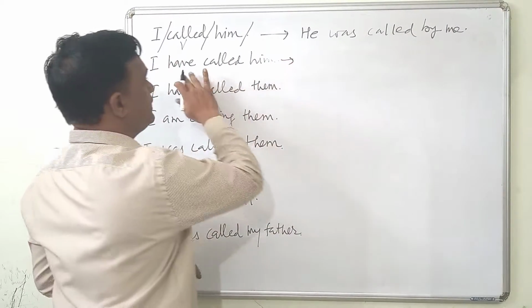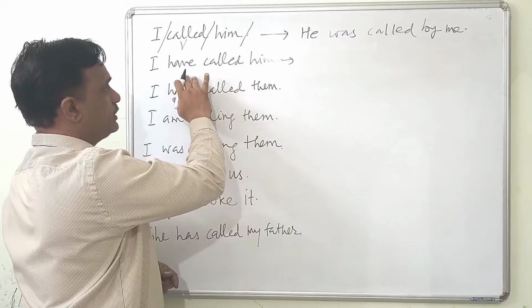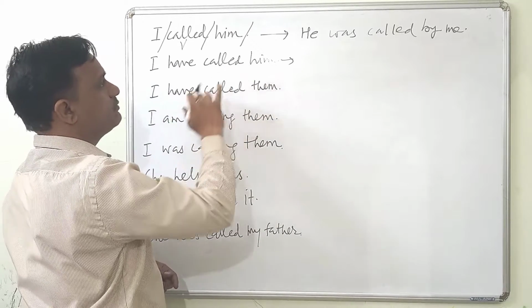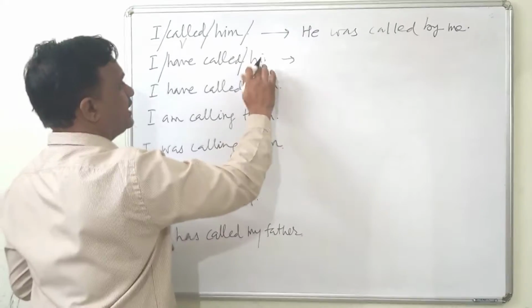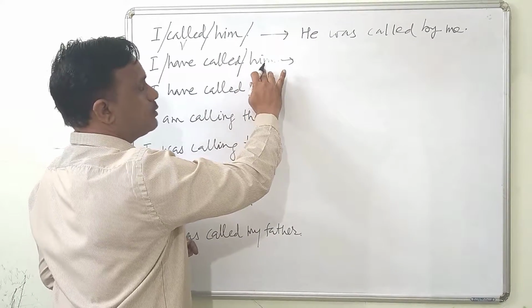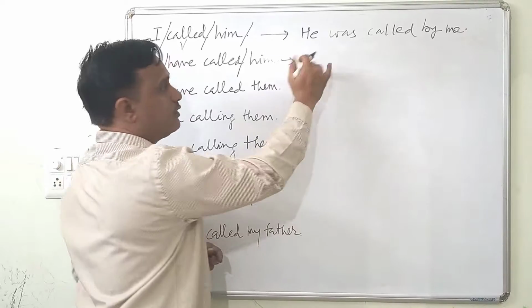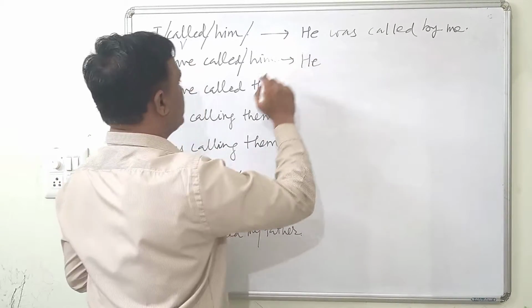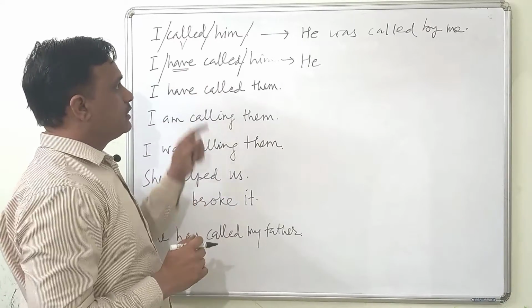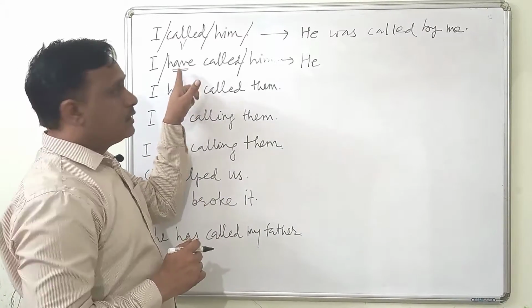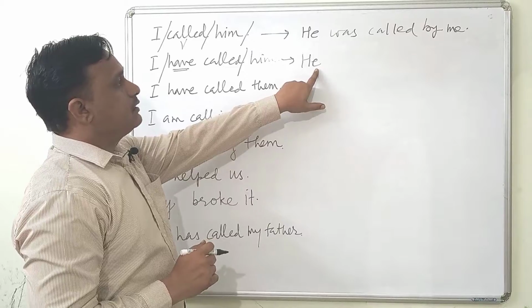Now conversion of this active voice. I have called him. Now here I is subject, have called is verb, him is object. Now him, the object, will get converted into subject form and this will be he. Now let's look at this have. This is important for us. Now we cannot change this form. We have to take a perfect form.